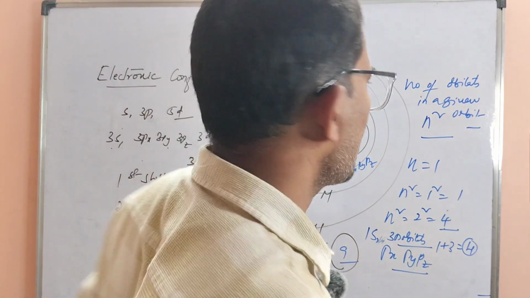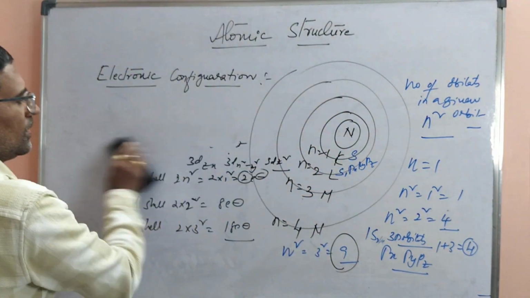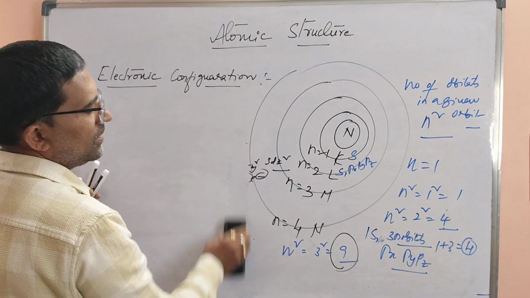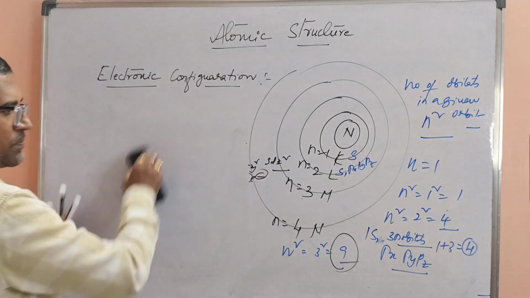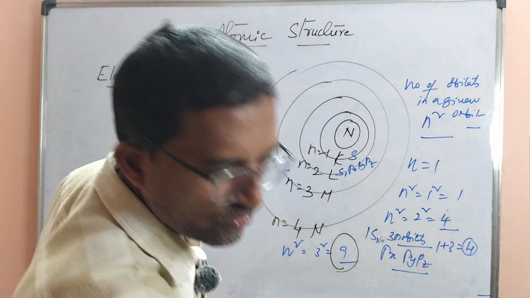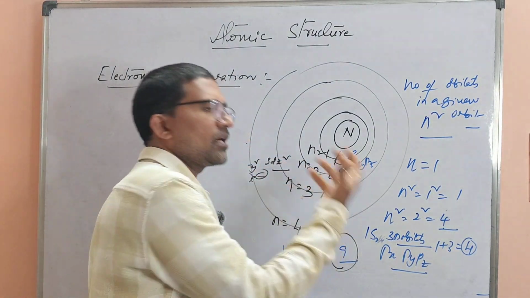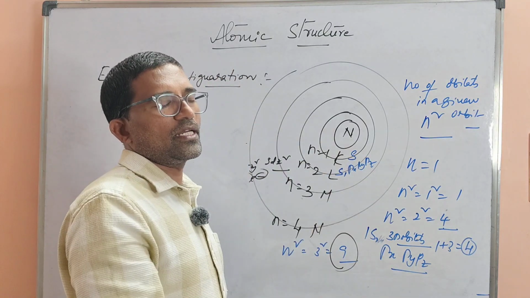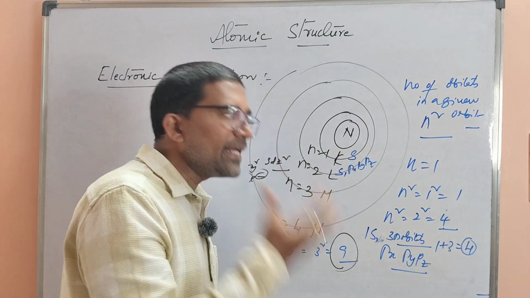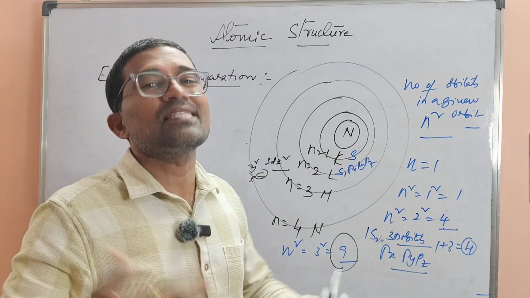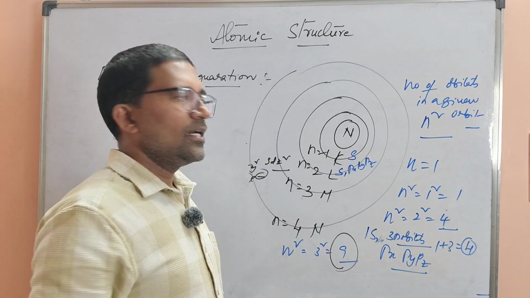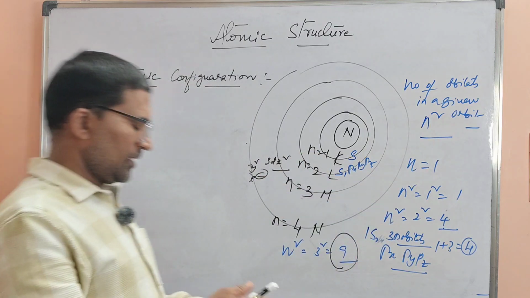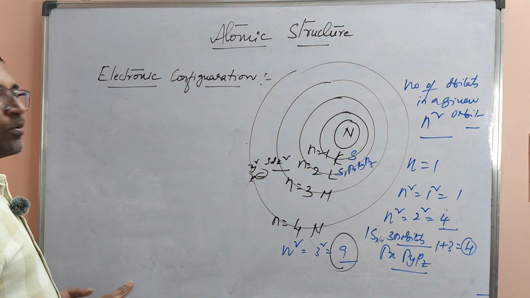Next one, after this, we will be discussing about Moeller's diagram. You should keep this particular thing in mind, because if you don't have an idea about how you got the number of electrons, how many orbitals are there in a given orbit, or how many sub-energy levels are there in a given energy level, we can't write the configuration easily. So to make it easy for you, I explained this part first. Next one, we'll be discussing about Moeller's diagram.